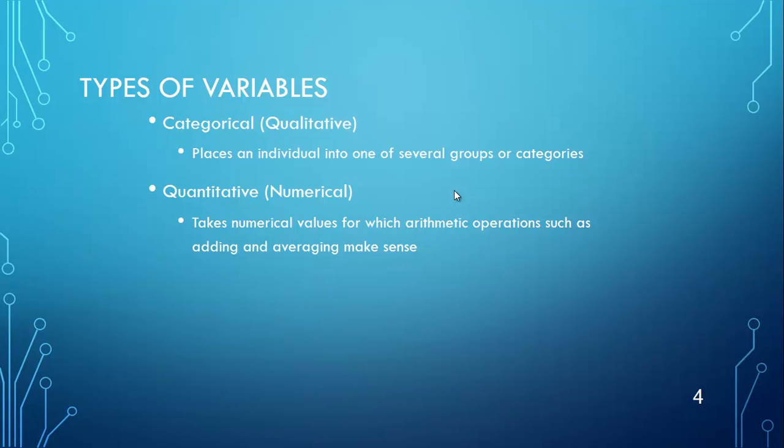Quantitative or numerical variables, on the other hand, are variables that have a number answer where it makes sense to do math to them. For example, weight, right? If one person weighs 100 pounds, another person weighs 200 pounds, you can find an average weight: 100 plus 200 is 300, divided by 2 is 150 pounds. So something that takes a number that it makes sense to find an average of, that is a quantitative or numerical variable.